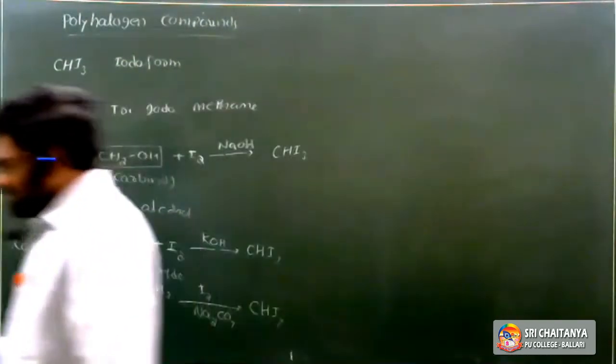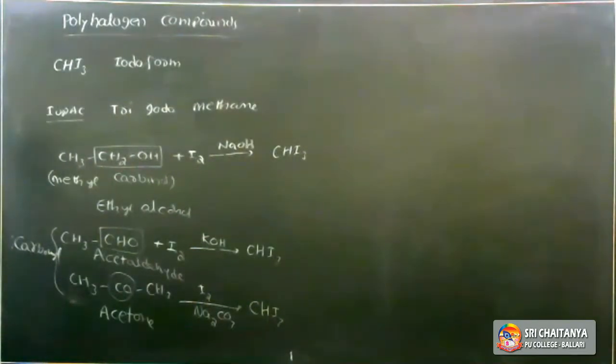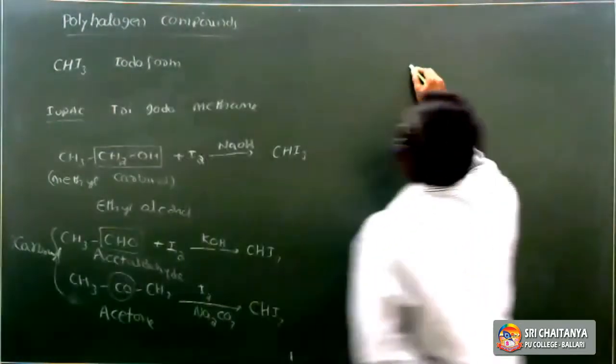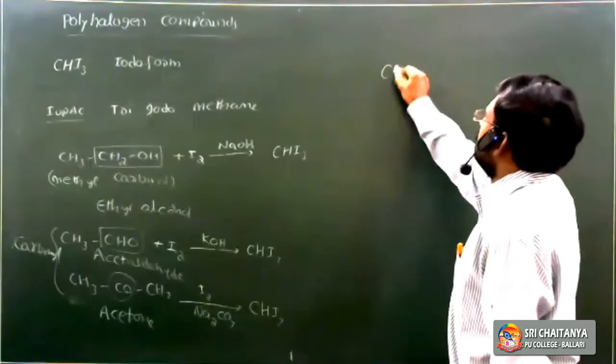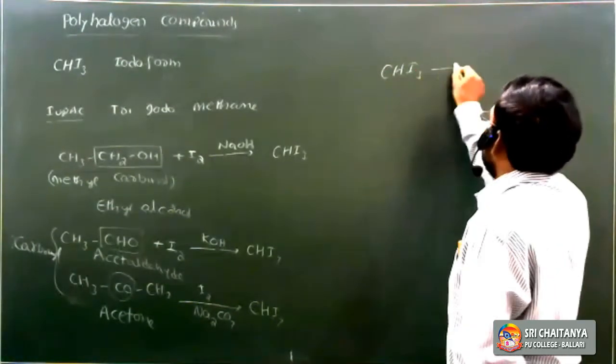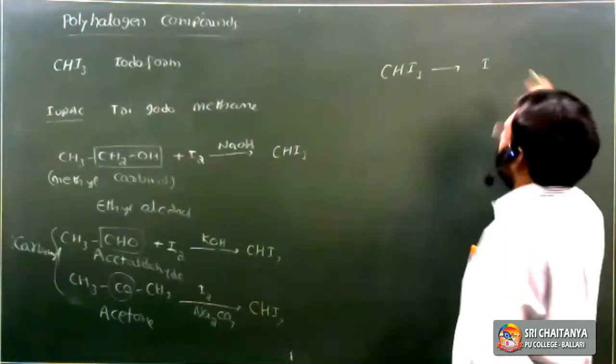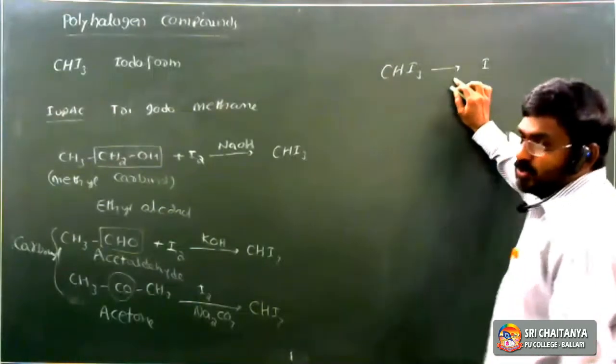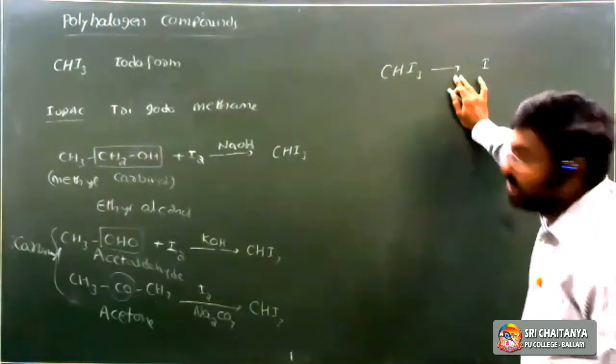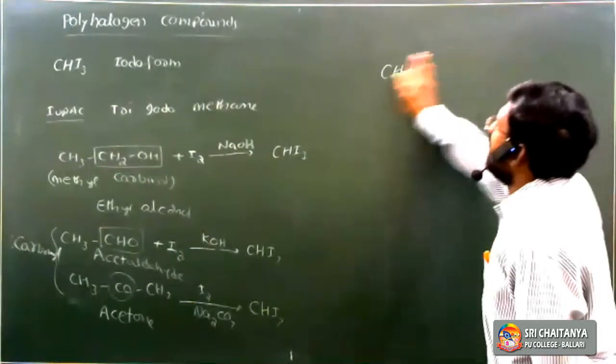Next, this iodoform, CHI3, is used as an antiseptic because iodoform liberates nascent iodine. Due to the liberation of iodine, it acts as an antiseptic. So that is a use of iodoform.